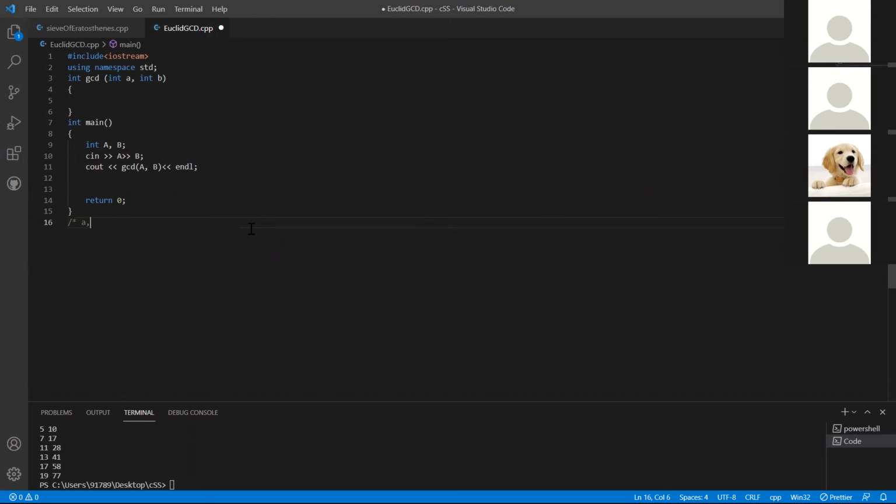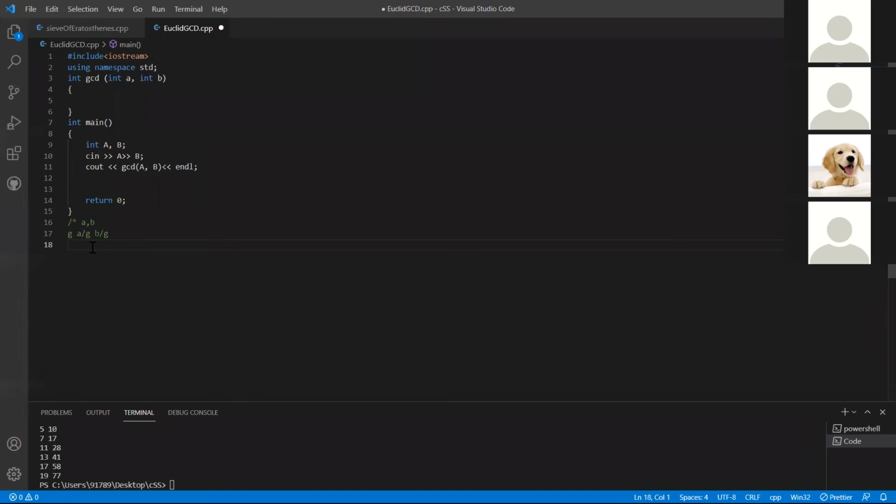Now I have two numbers A and B. Consider that the GCD of these numbers is G. For G to be the GCD of A and B, it has to divide A without any remainder, and it has to divide B without any remainder. So when I divide these two numbers by G, I should get the remainder as 0.